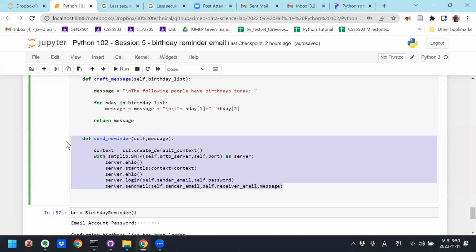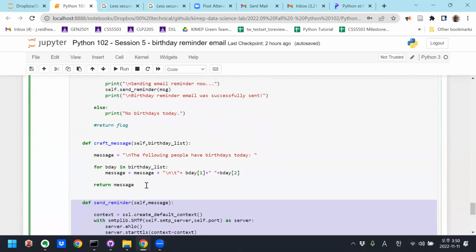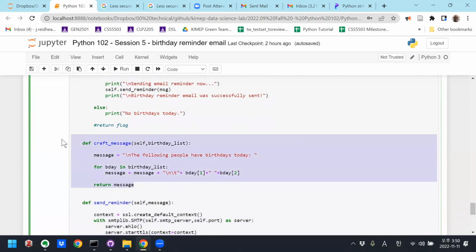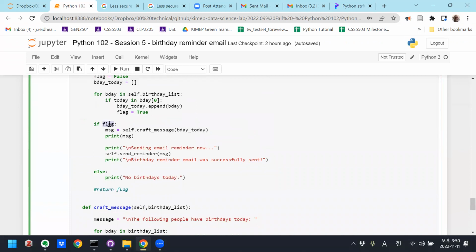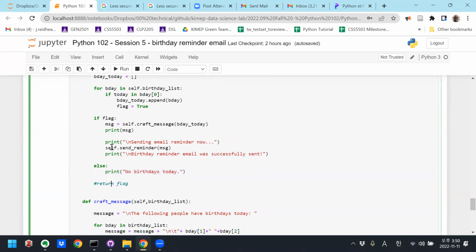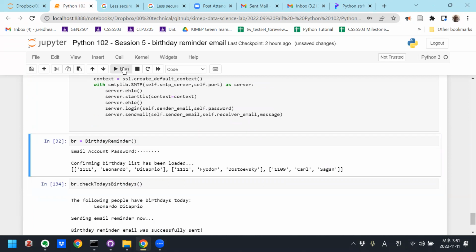So here's a send reminder function. Here's the craft message function that we're calling here and here. And then once it sends their email, then I'll print out birthday reminder email was successfully sent, right? If flag is false and we didn't have any birthdays, it'll just end by printing out no birthdays today. Right? And I got rid of that flag because we don't need it. So, okay, so let's run this and see.